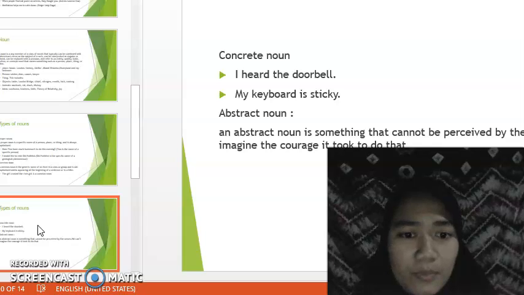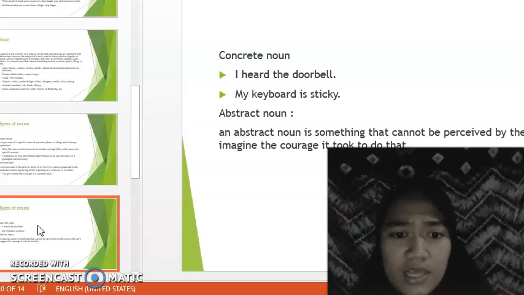We can imagine courage, it is to do that.